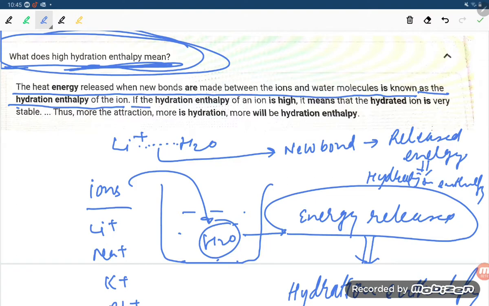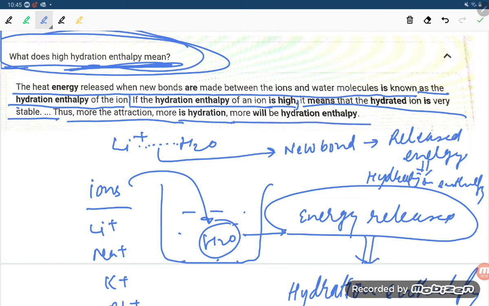If the hydration enthalpy of an ion is high, it means that the hydrated ion is very stable. Very stable means hydration enthalpy is high. Thus, the more the attraction, the more the hydration, and the more will be the hydration enthalpy. This depends on how much energy is getting released. The greater the energy released, the greater will be the hydration enthalpy.